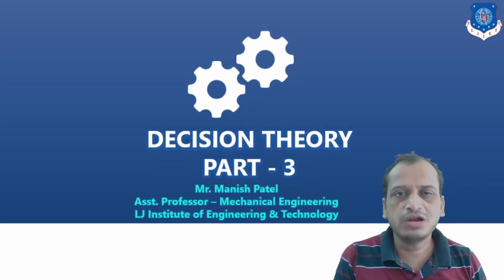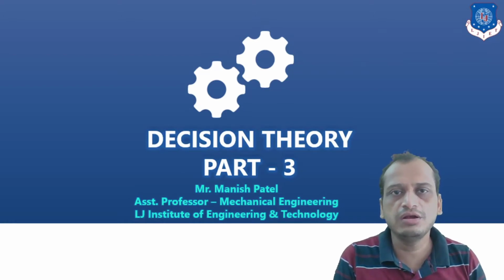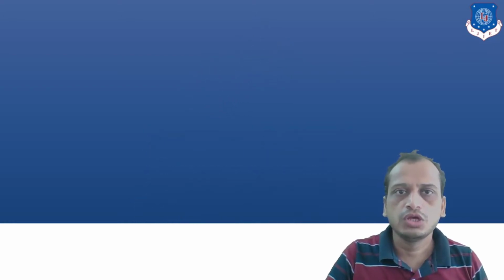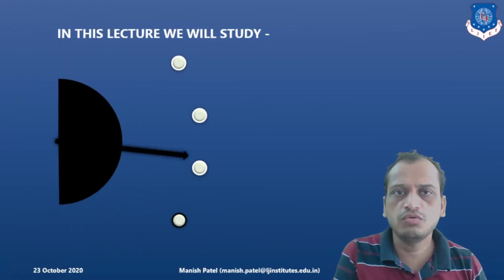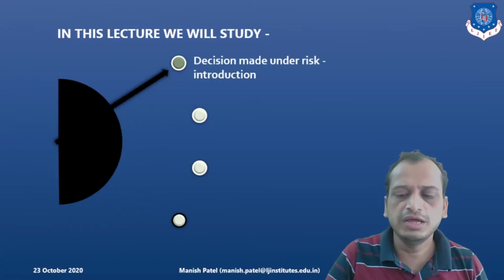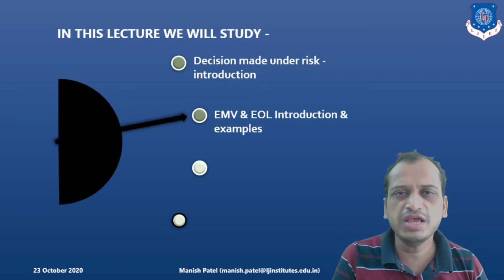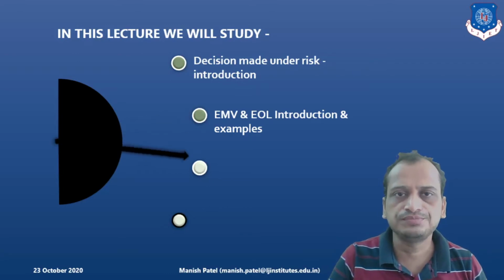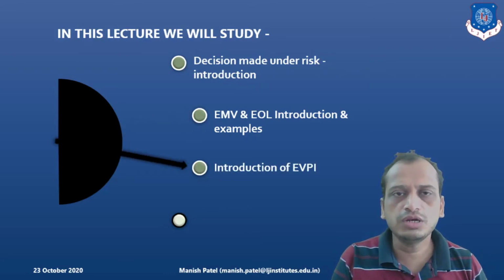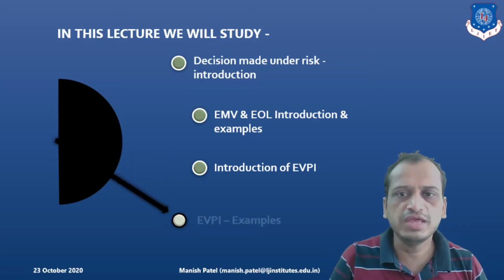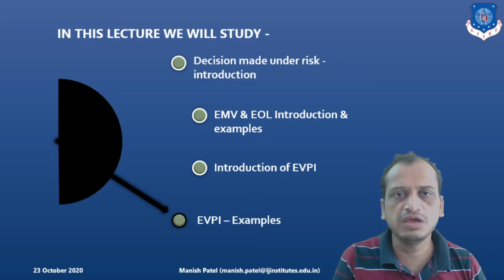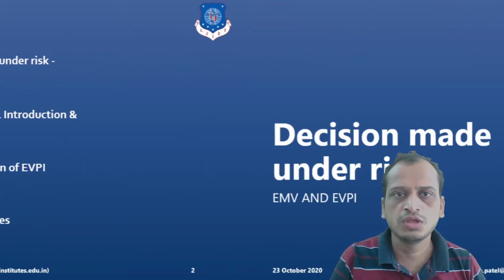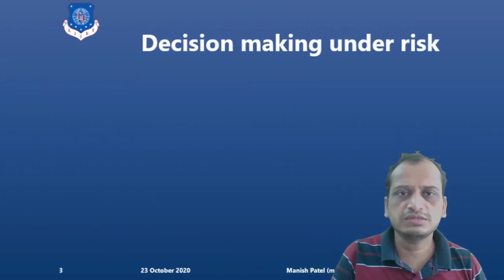In this lecture, we are going to study decision making under risk. First of all, we are going to introduce what decision making under risk is. Then we will look into EMV and EOL, the concepts of expected monetary value and expected opportunity loss. Then we will introduce a term called expected value of perfect information, and look at examples of the EVPI. So let's start with decision making under risk.